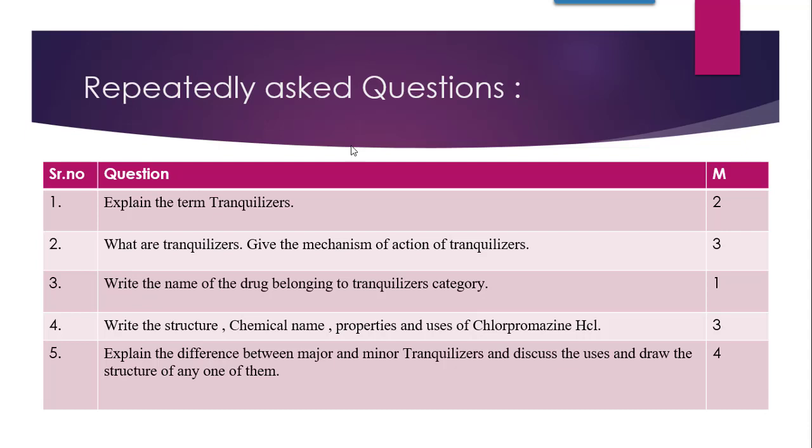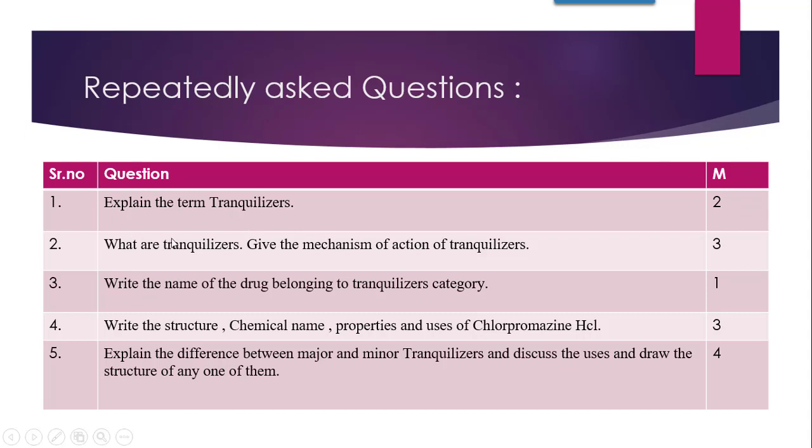As you all know, in our earlier chapters the very first part was like define malaria or anti-malarial drug. That means the chapter's name was there in the first part. Here also it is the same: they are telling you to explain the term tranquilizers, for 2 marks.